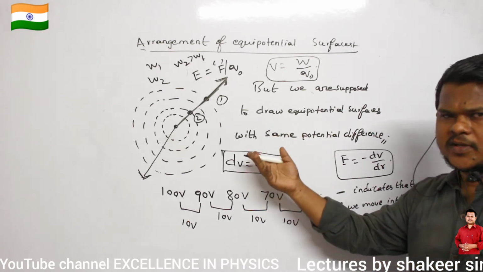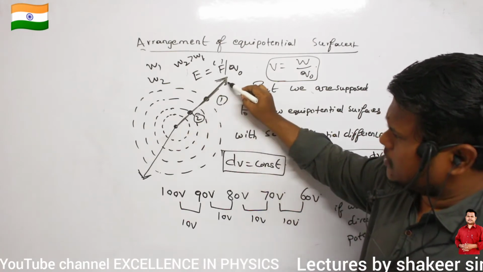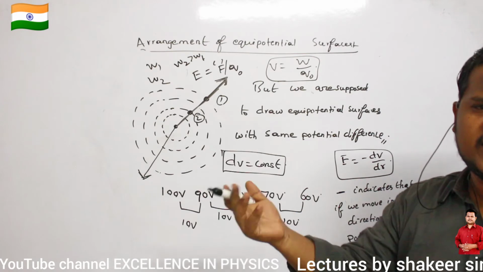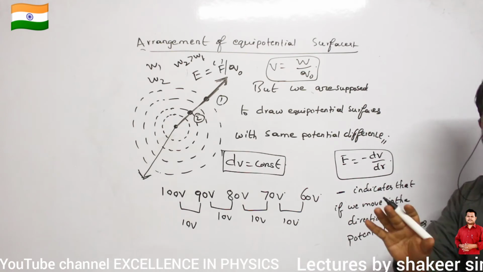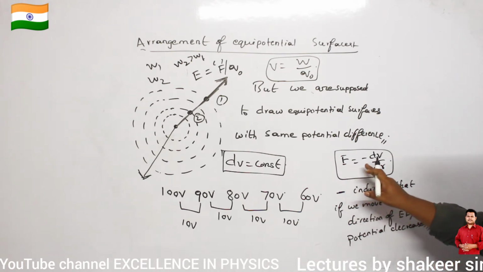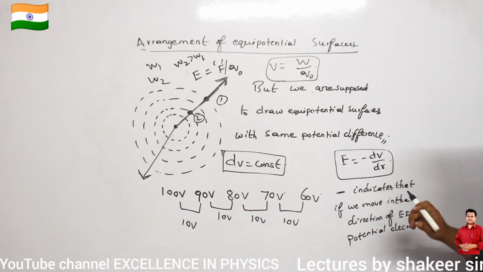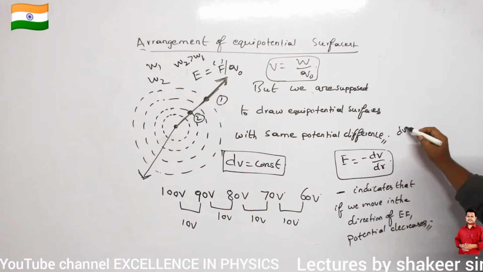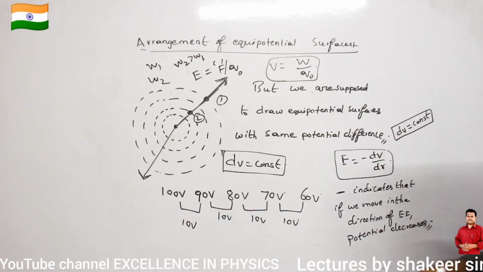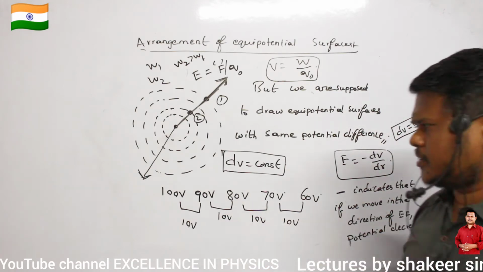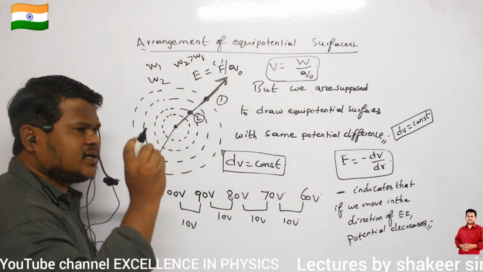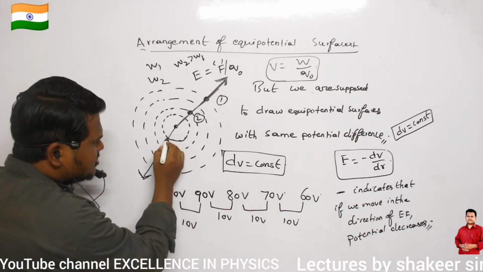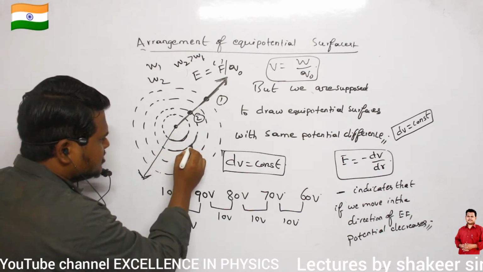So here also it is satisfied, no? If I move in the direction of electric field, what happens to potential at a point? Will it increase or decrease? Decreases. That is the meaning of this statement. Clear? Up to here it is clear, no? So E is equal to minus dV divided by dr. Now here, what is the condition I am taking? I am taking dV to be a constant. Potential difference should be constant. So I want to draw equipotential surfaces such that the difference between one equipotential surface and another should be equal. It means if this equipotential surface is 100, then this equipotential surface should be 90.